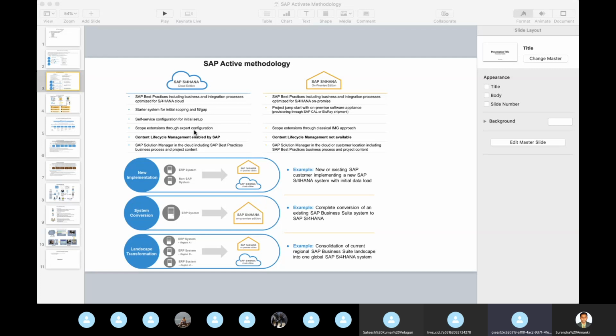Surendra, does this mean that we cannot use this on ECC? We may be able to use it, but the base will be the HANA database. Okay, HANA database is a requirement. Yes, required. Because this solution is built on HANA, it's not in core Java or Oracle backend support.